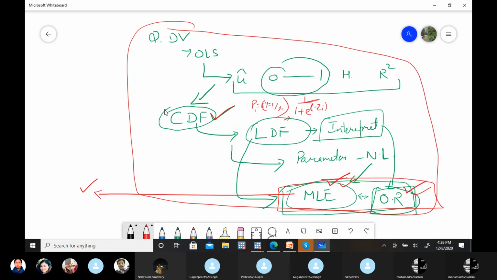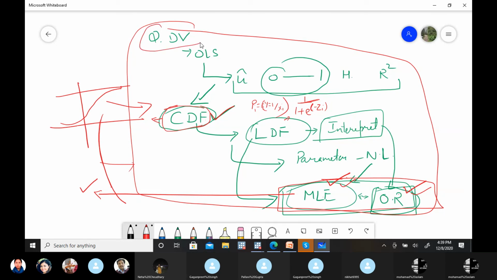Second, I suggest you just Google: what is a cumulative distribution function? This is something where we have results in a specific range. These two pieces of information will be quite useful for all of you, to see how they are helping us with this specific qualitative dependent variable.